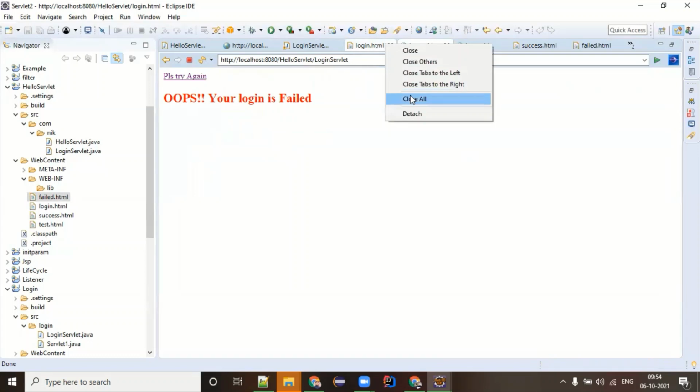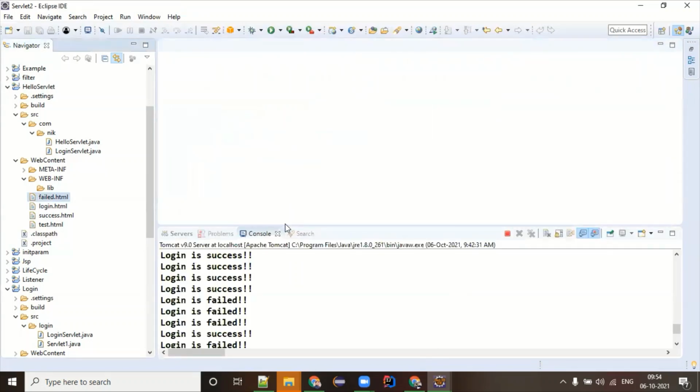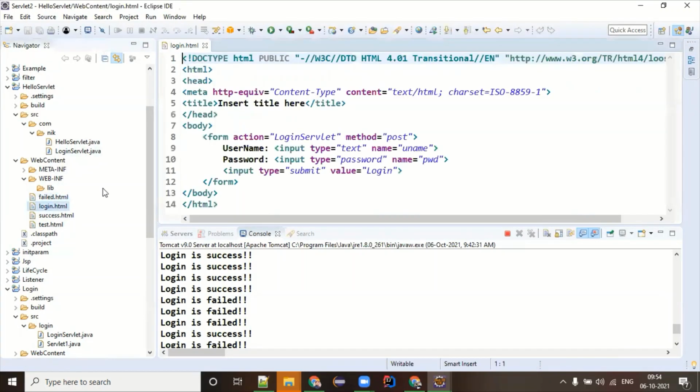Yep. So let me explain the complete flow again so that you have a very good understanding. I developed one login page, which is login.html. I'm posting the username and password, because we have to pass them for the server to authenticate whether this is the right username and password or not. While designing this HTML, I made sure which servlet I'm passing this data to and what kind of data I'm passing. I'm passing post data, so I've changed the method type to post and action to login servlet. The moment I click on this login button, it goes directly to this login servlet.